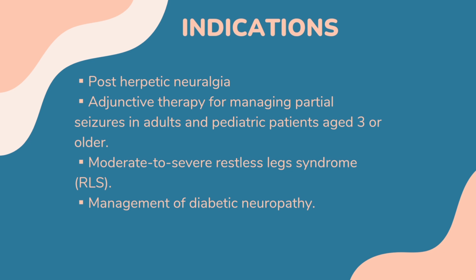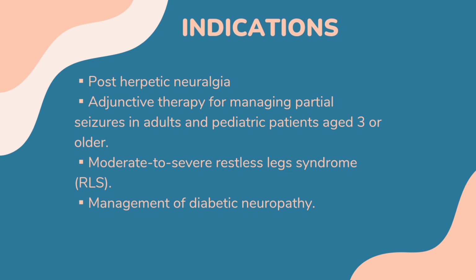Gabapentin enacarbil is indicated for post-herpetic neuralgia and moderate to severe restless leg syndrome or RLS. The FDA also approved gabapentin for managing post-herpetic neuralgia in adults. Recently, gabapentin underwent systematic evaluation in the management of diabetic neuropathy.